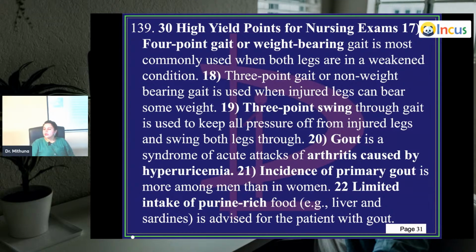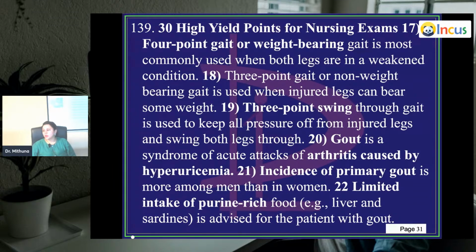So, point 139. Again, coming back to the 30 high yield points for your nursing exam. I've already explained this to you. The 4-point or weight bearing gait is most commonly used when both legs are in a weakened condition. Where do the nurses stand? The nurse stands towards the affected side. This I told you. The 3-point or non-weight bearing gait is used when the injured leg can bear some weight.